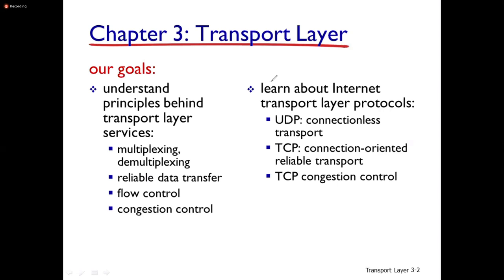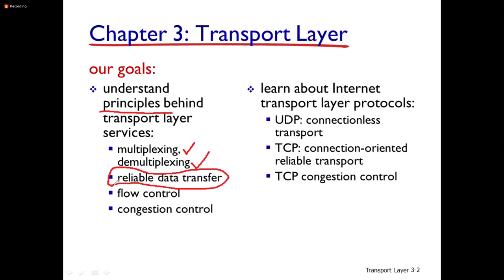So in unit 3, we are going to discuss transport layer. The layer below the application layer is transport layer, the important layer. Here we need to see what are the principles of this transport layer or services that are provided by this transport layer. Then we have to see how multiplexing and demultiplexing takes place in this transport layer, and this is reliable data transfer. Reliable data transfer if you are using transmission control protocol. If you are using user datagram protocol, the unreliable data transfer.